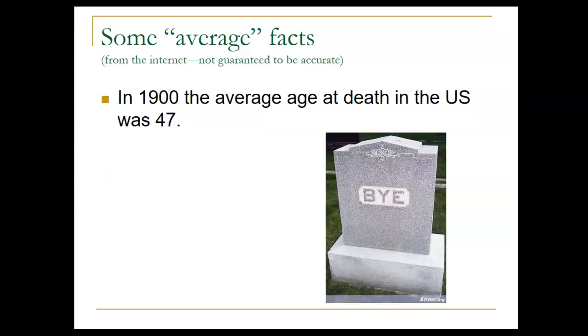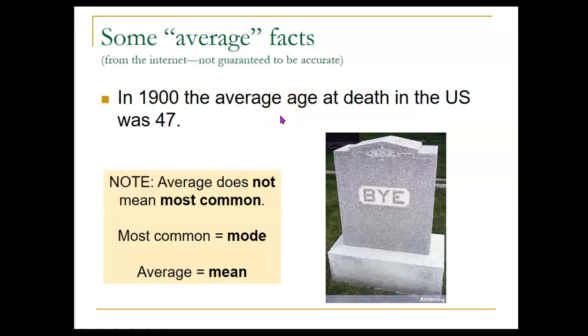In 1900, the average age at death in the US was 47. And I'll just mention that if this is the average, that doesn't mean that's the most common. It doesn't mean that that was the most common age, or even that a lot of people did die at the age of 47. A lot of people lived a lot longer than that. And a lot of people sadly died in childhood of childhood diseases, things like that. So if that were the most common, that's what we call the mode. We'll talk about that in a little while.